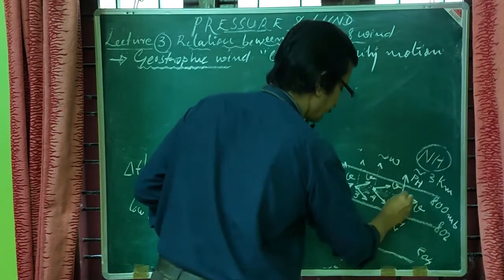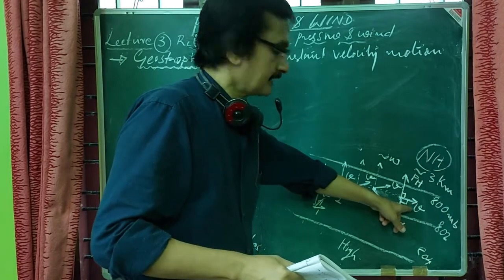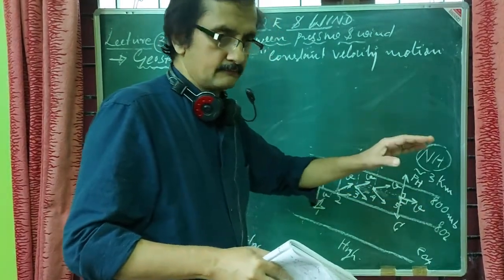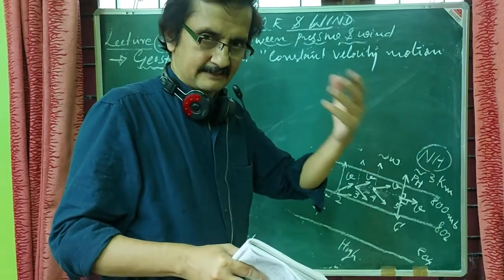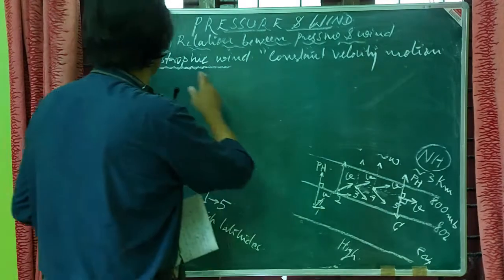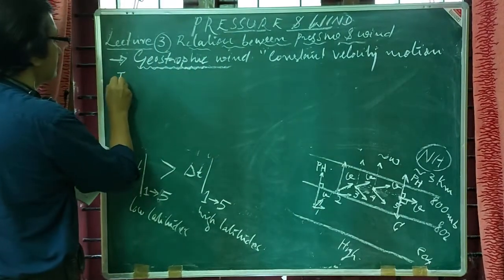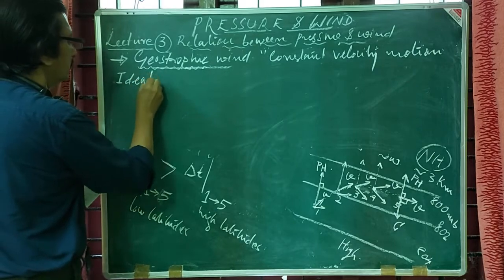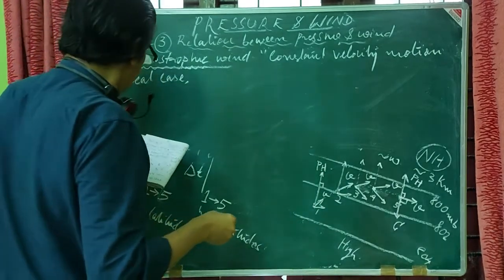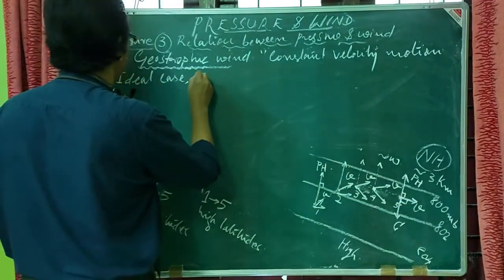That is, at point number 5, there is a constant velocity motion. You know, constant velocity or uniform velocity means it is characterized by acceleration 0. So no doubt this geostrophic wind is an ideal case. Okay, and isobars should be straight lines.